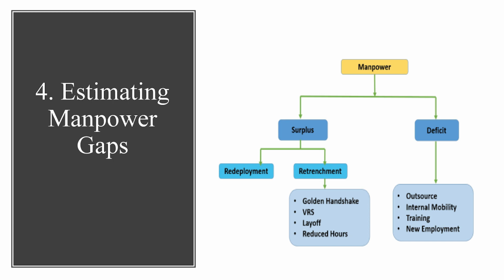Deficit means shortage of human resource. If it happens in an organization, then the organization has to hire the required number of employees. And if surplus happens, which means overstaffing, then in this case the organization has to reduce the level of existing employees. Hence, it is concluded that this matching process, the estimation of manpower gaps, helps an organization to know about the requirements and sources of human resource.